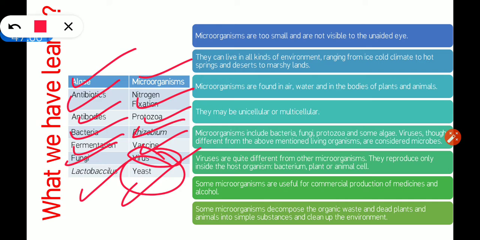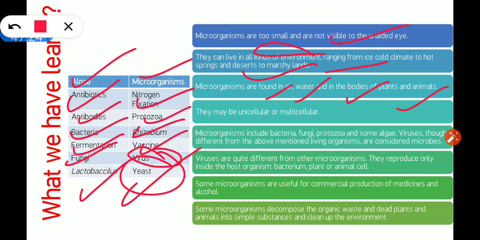So let's see some important points now. Microorganisms are too small and are not visible to the unaided eye, so to see them we need a microscope. They can live in all kinds of environment, ranging from ice cold climate to hot springs, and deserts to marshy lands. Microorganisms are found in air, water and in the bodies of plants and animals.